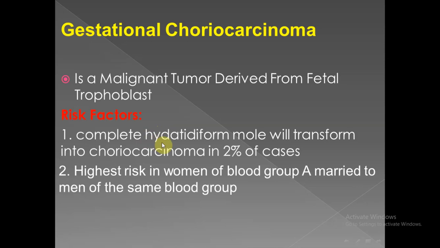Risk factors include previous history of complete hydatidiform mole. Complete hydatidiform mole raises the risk of trophoblastic carcinoma to 2%. High risk in women with blood group A who married men with the same blood group.